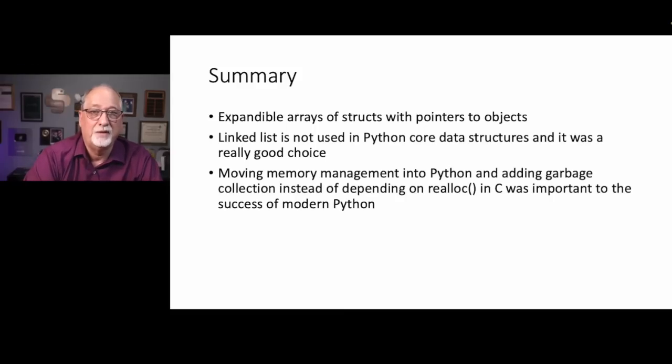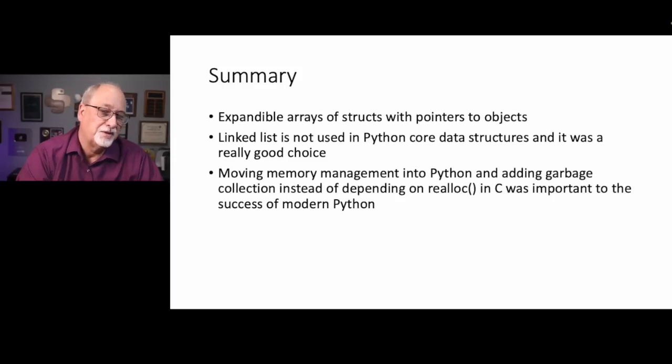Moving memory management into Python from realloc was something that happened about 10 years later, that Guido mentioned, because realloc wasn't as predictable as he wanted it to be, and eventually there's this concept of garbage collection, which is underneath realloc, and it was too difficult to hope that realloc was going to do the things that Python wanted done.